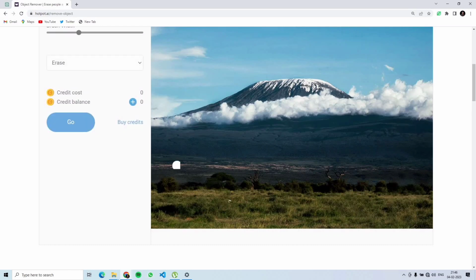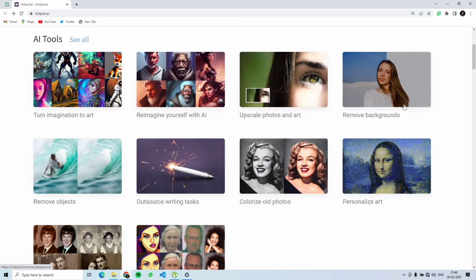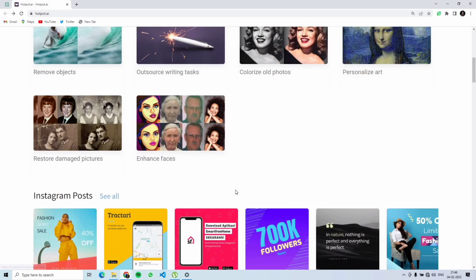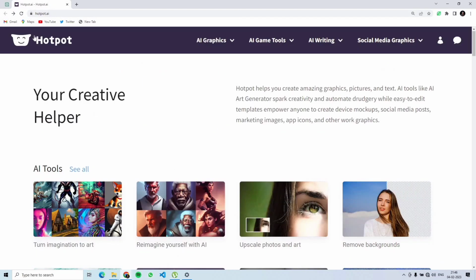And within a few seconds, this is what AI is doing. As you can see, my elephants are gone. And now what we have is just the photo of this mountain with no elephants to be seen anywhere. You can try the different options here. You can click on remove backgrounds, you give your image, and you'll get your image with a clear background. So that is it about Hotpot. Let's now go to the next tool.